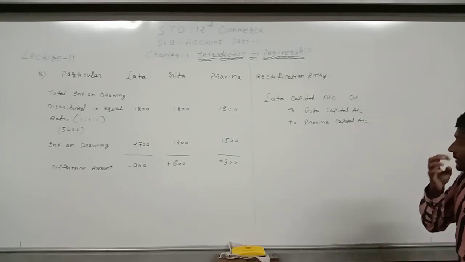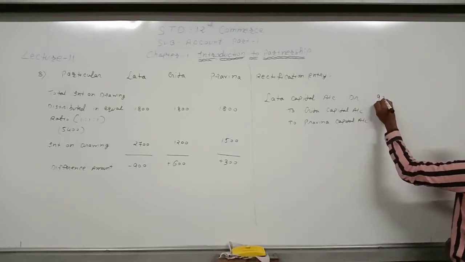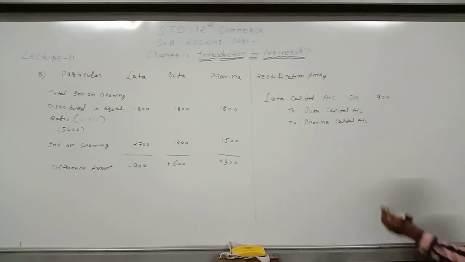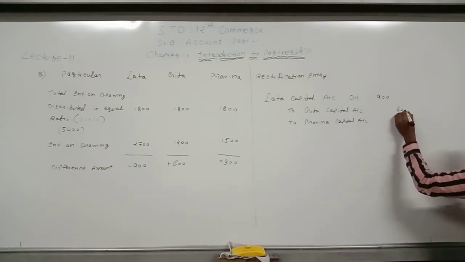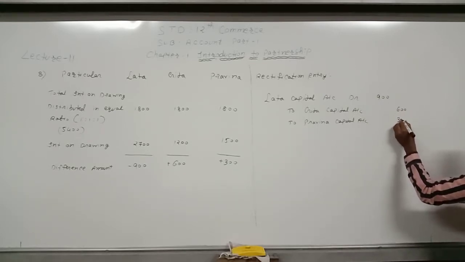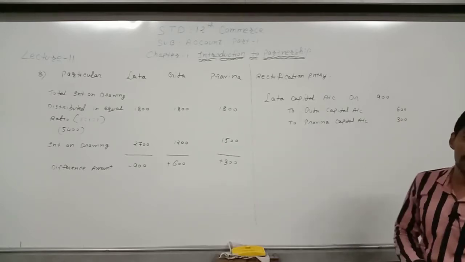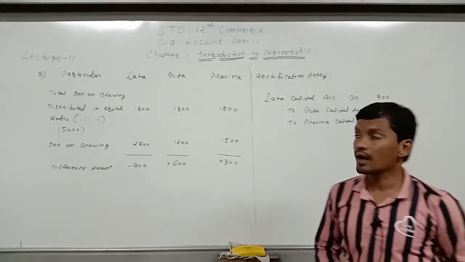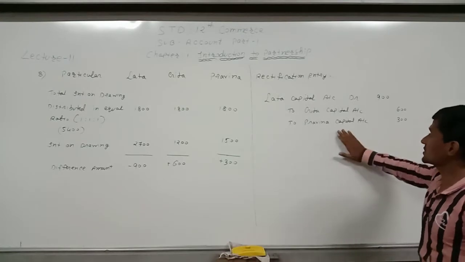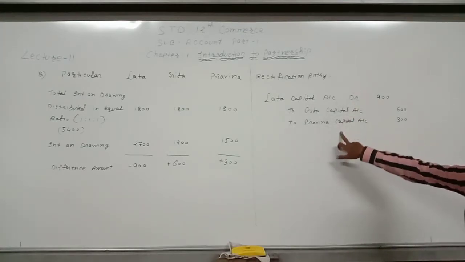The answer will be: Latta's capital account debited 900, Geeta's capital credited 600 and Praveena's capital account credited 300. So this is the answer of sum number 8, rectification entry.